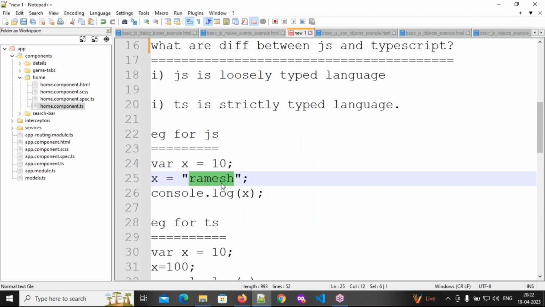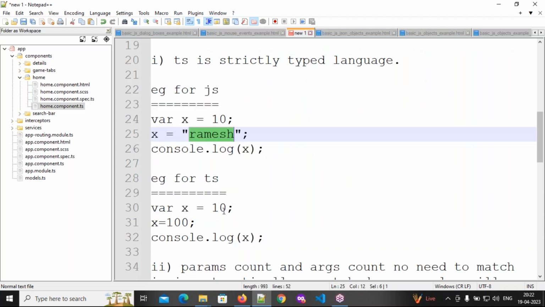Same thing I am doing with TypeScript. See there, x equal to 10. Here I'm not mentioning the data type. In the next line I'm writing x equal to 100. What is the output I will get? Wait 1 second. I did not mention the data type here, but I'm assigning the values. What is the output I will get? 10, 100 or error? 100.